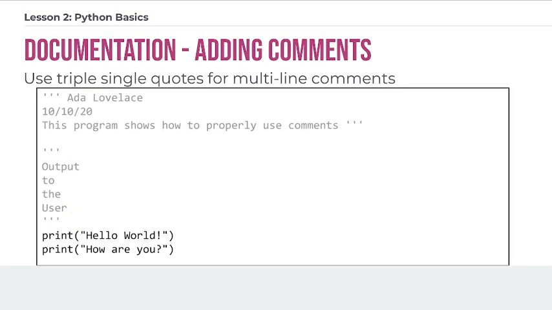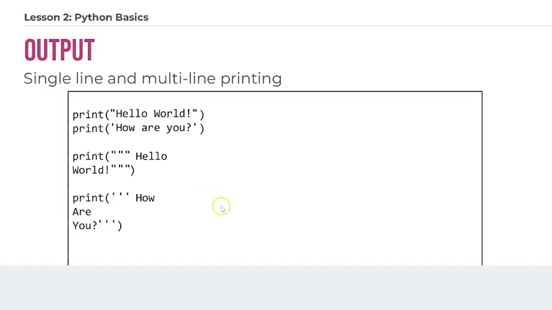You can also use single quotation marks if you want to use those instead. In Python, single quotes and double quotation marks are fairly interchangeable, as we'll see today. All right, so those are the ways you can add comments into your code.